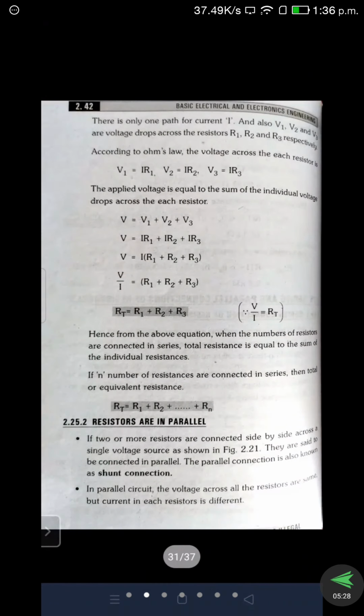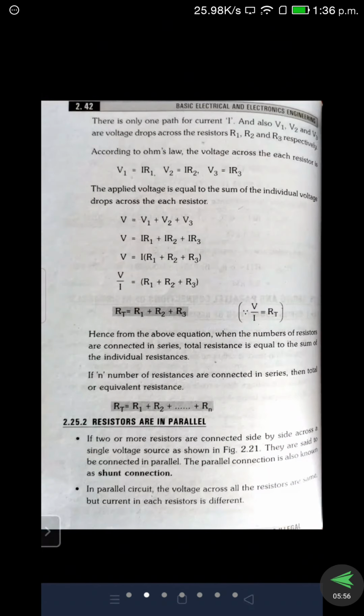So first we find out the V1 value, V2 value and V3 value. Already we know Ohm's law, V is equal to I into R, that is a basic formula. Instead of V, we are selecting V1, V2, V3. Instead of R, we are selecting R1, R2 and R3. And the current is constant, that's why, as usual, we write three equations. We are assuming V1 is equation 1, V2 equation 2, V3 equation 3.